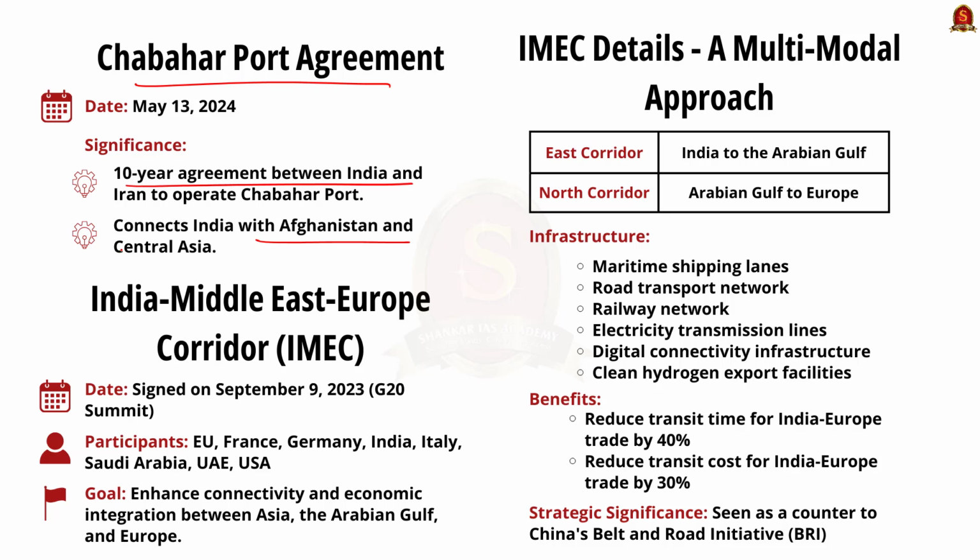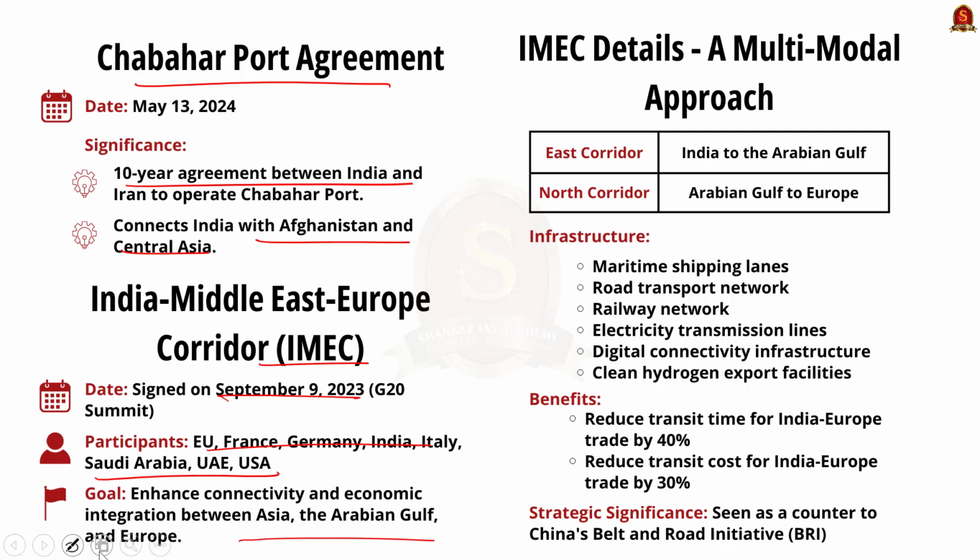Second one is the India-Middle East-Europe Corridor, also known as IMEC. It was signed during the G20 summit on September 9, 2023. It involves the European Union, France, Germany, India, Italy, Saudi Arabia, UAE and USA. Its major aim is to enhance connectivity and economic integration between Asia, the Arabian Gulf and Europe.